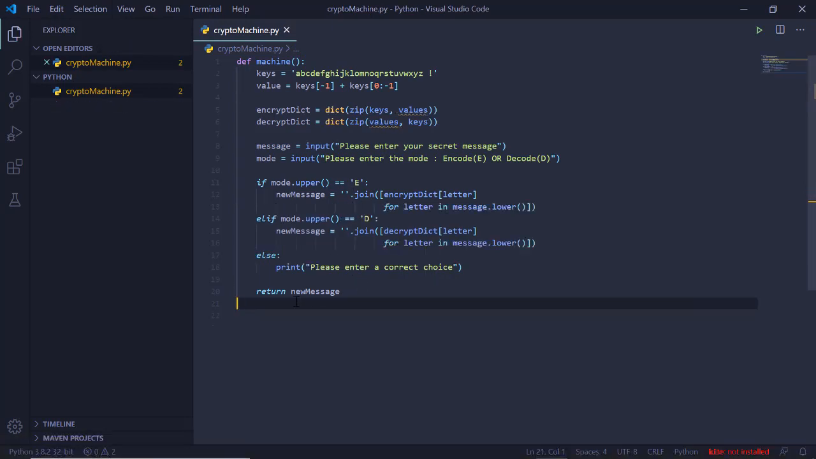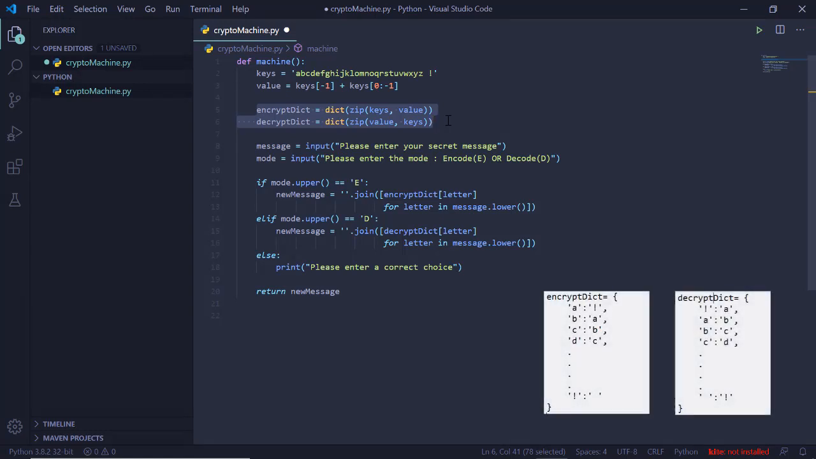What we have done here is pretty simple. One thing here is we don't have values, we have value. Yeah, now we are good. So let's revise what we have. We have a string of keys, and we have also created a string of values. Using that, we have created the dictionaries, the encryption dictionary and the decryption dictionary. As you can see on the screen, in the encryption dictionary the letters from the key string become the keys, and the letters from the value string become the values, and vice versa in the decryption dictionary.